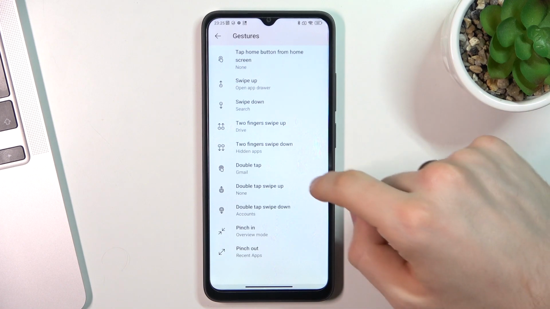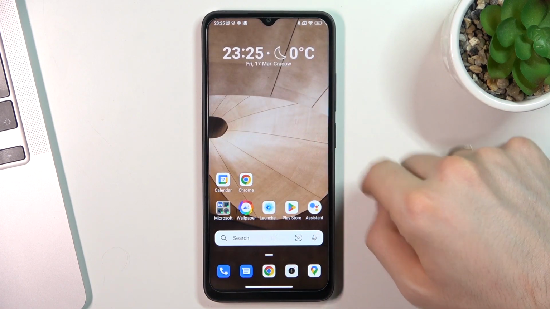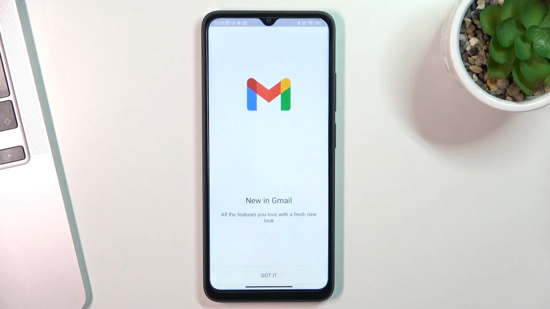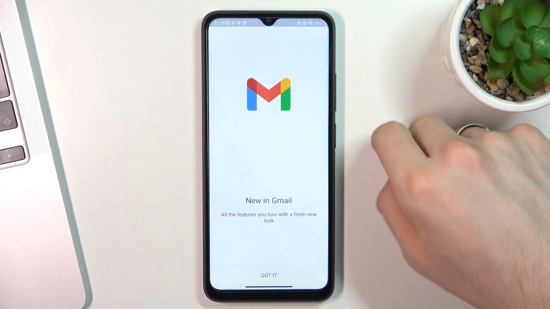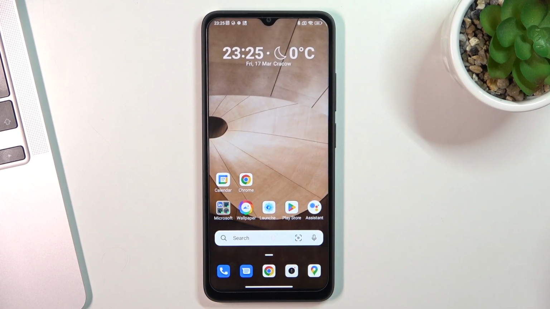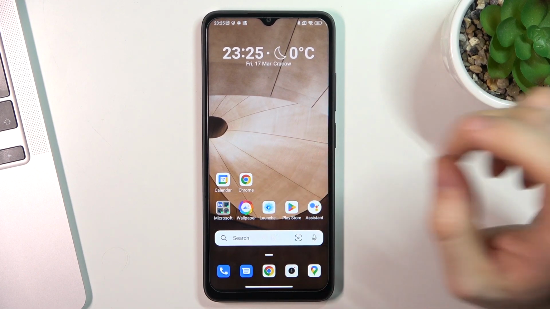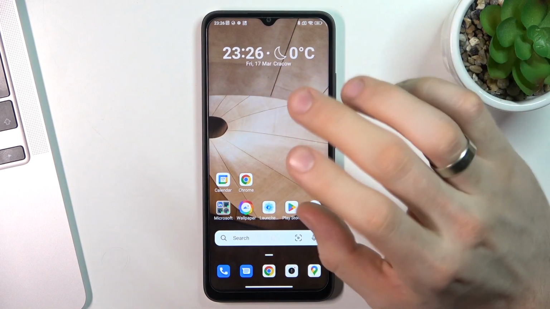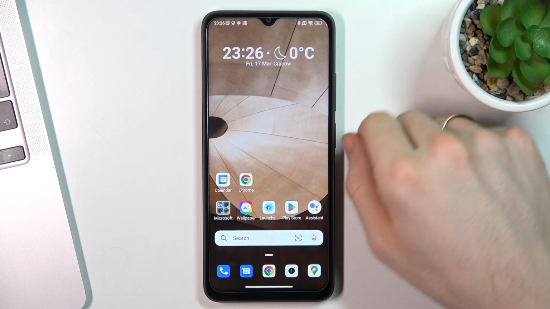I have enabled Gmail, for example, and by clicking on the free space you will open Gmail, and it's really handy to use. You will ask why I haven't added the Gmail icon on the home screen, because I have a lot of home screens, and on every home screen I have a free space to open Gmail.